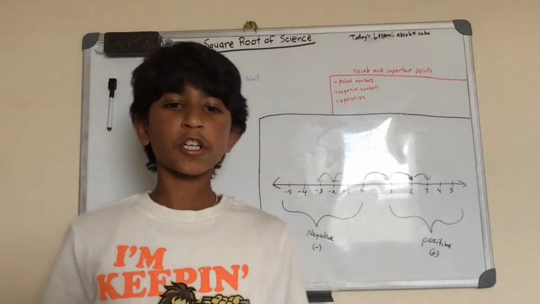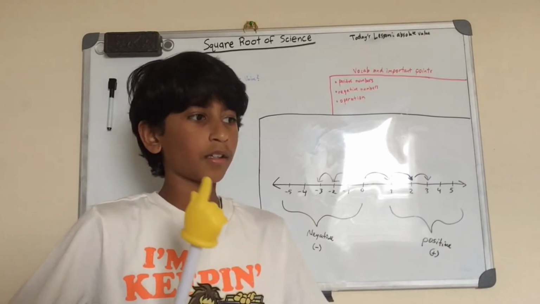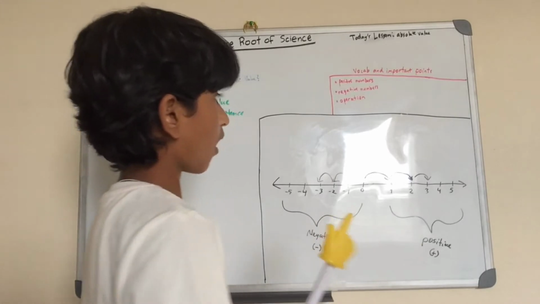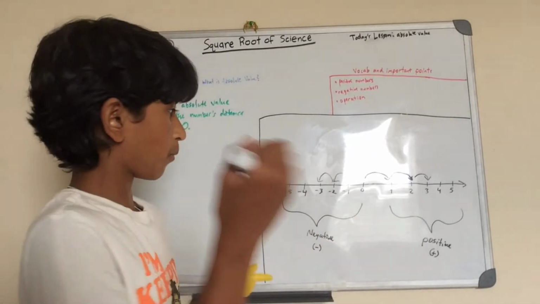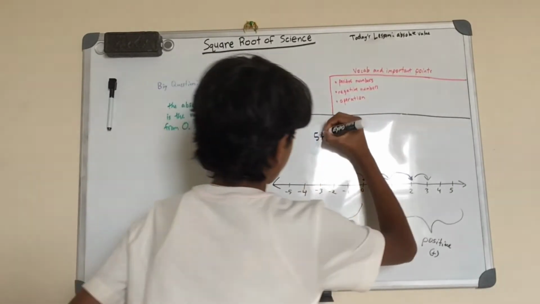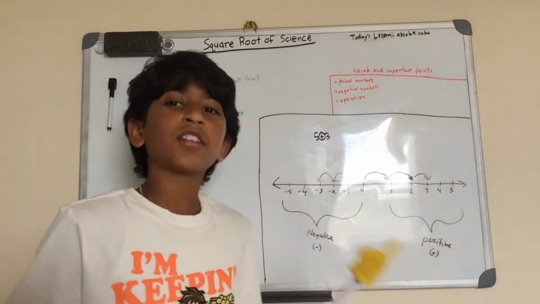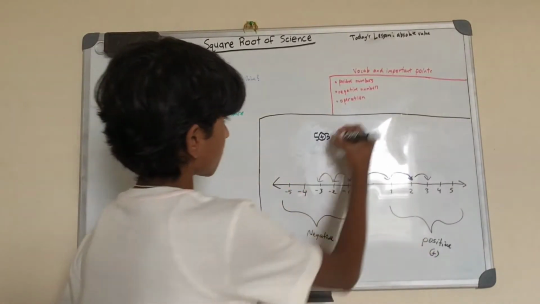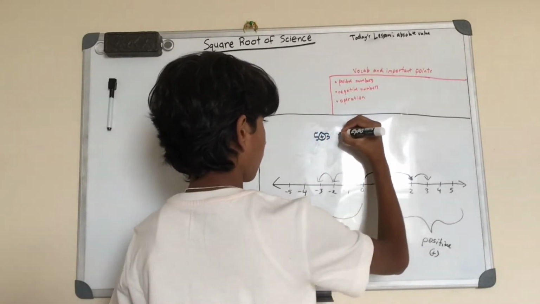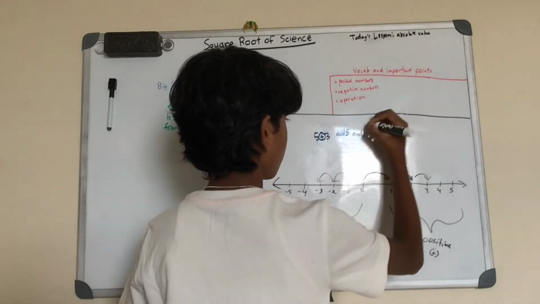Now, an operation is the symbol that tells you what to do to the numbers. Say it was 5 plus 3. This plus sign is the operation because it tells you what to do with 5 and 3. In this case, you add. So this is basically add 5 and 3.